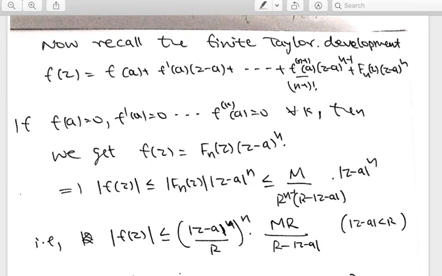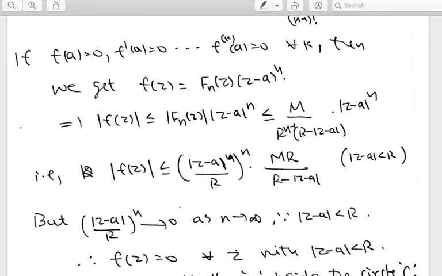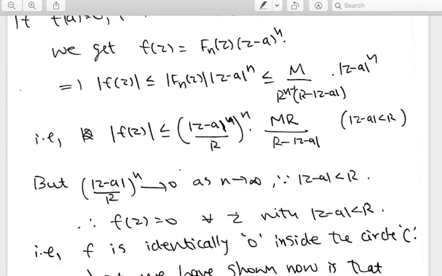So if we assume that f(a) is 0 and f'(a) is 0 and all the derivatives at a equal 0, then in a neighborhood of a, you will get f(z) identically 0. Okay, so that's what we obtained. Now you can improve this result. Here we proved that f is 0 only in a neighborhood. In fact, if f is defined in some region, by a region I mean an open connected set, and f and all its derivatives vanish at a, then we can actually prove that f is identically 0 in omega, the whole omega.